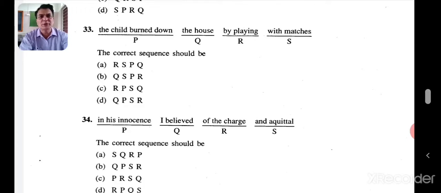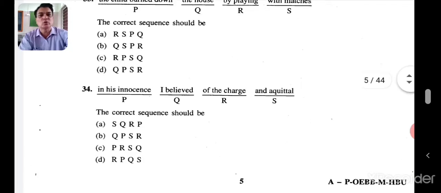RSPQ is there. RSPQ, that's A. That's correct. RSPQ will be the only option left with us. So A is the answer there. Otherwise PQRS would have been there, but PQRS is not there. RSPQ is the right answer. So the answer is A in the case of the 33rd. Let's go to the 34th one.